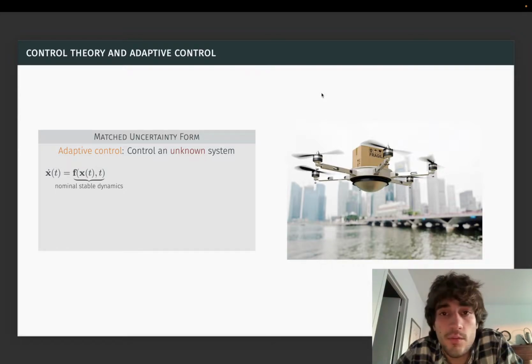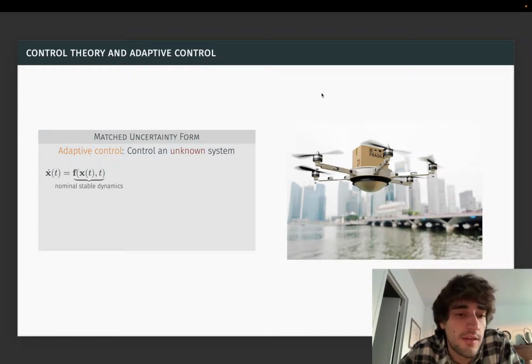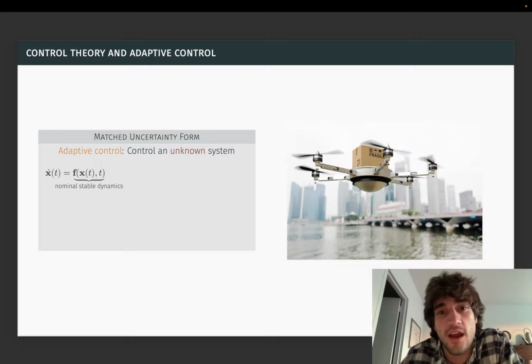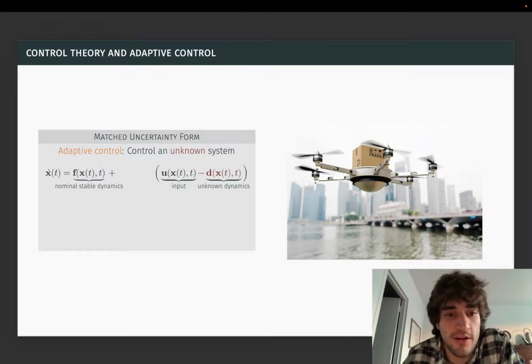In adaptive control, we're interested in controlling an unknown dynamical system. To make some progress, we typically make an assumption called the matched uncertainty assumption. Under the matched uncertainty assumption, the system consists of a sum of two terms. The first is a nominal stable dynamics, and this dynamics describes the behavior of the system in the absence of the disturbance or the adaptive input. And typically, we assume that under just the nominal dynamics, the system will converge to a desired trajectory. The second term consists of a competition between our adaptive input u and the unknown dynamics d.